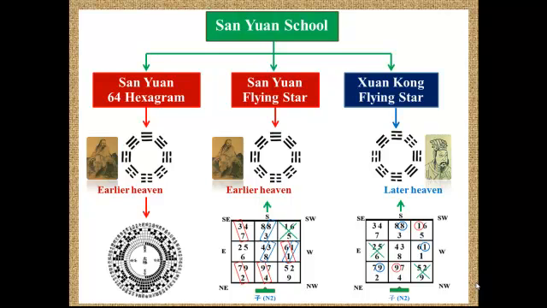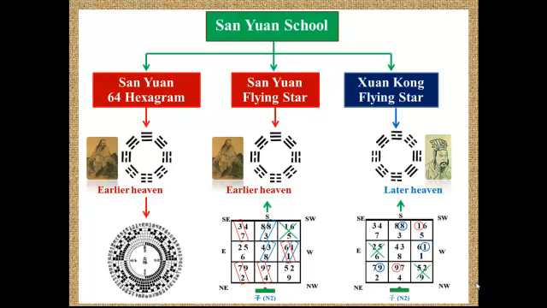In this slide, we show how to classify the Feng Shui subject heading of the San Yuan school. Actually, we have 64 hexagram, San Yuan flying star, and Xuan Kong flying star. In the 64 hexagram, the early heaven is used as the basis to create 64 cores.